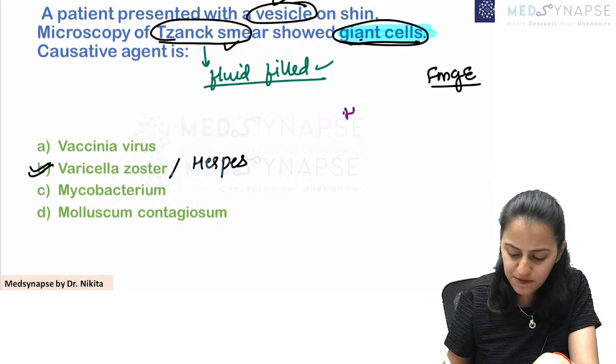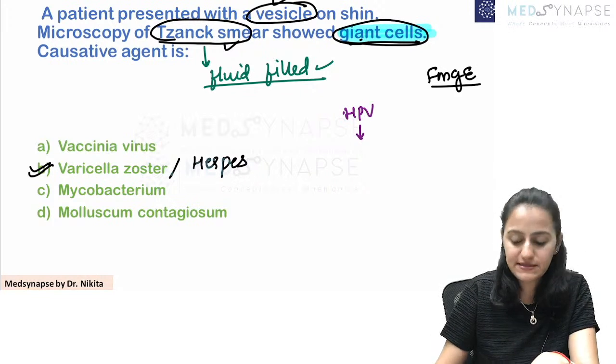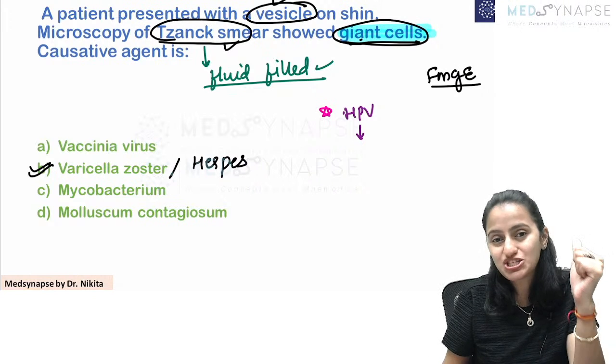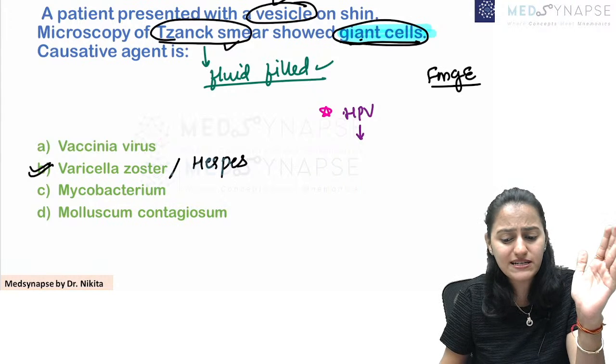What do you see with HPV? What is the finding with HPV? Herpes shows giant cells, multinucleate giant cells. What does HPV show?